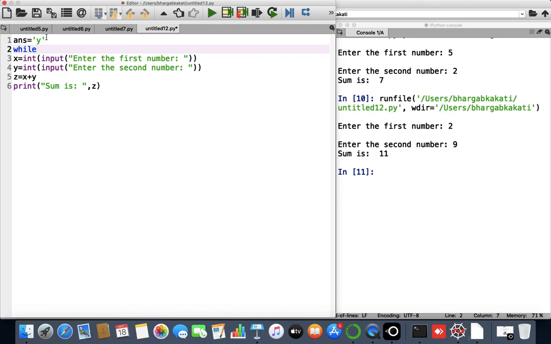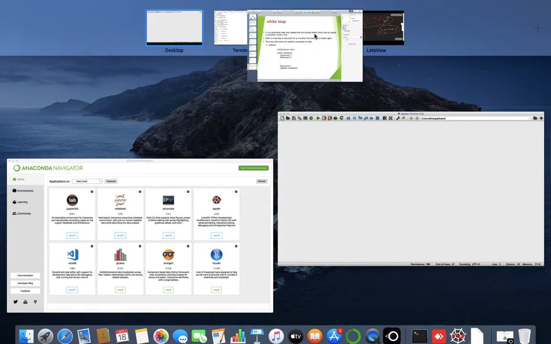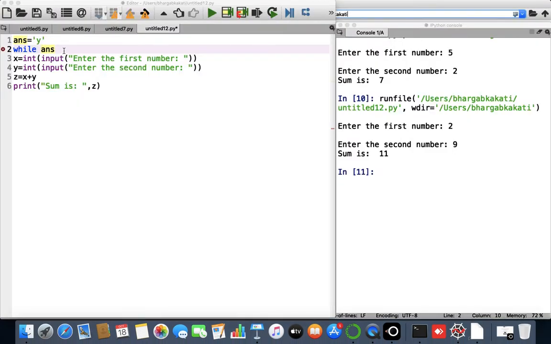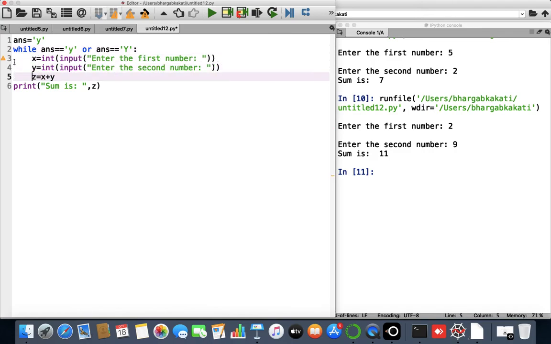After that, I'll write while and then give the condition. The condition we will give is: while ans equals small y or ans equals capital Y. That means until this condition is true, these particular lines of code will be executed. So I'll put it within a block. How to put it within a block? I have just given a tab here so that everything is maintained within the same indentation level.